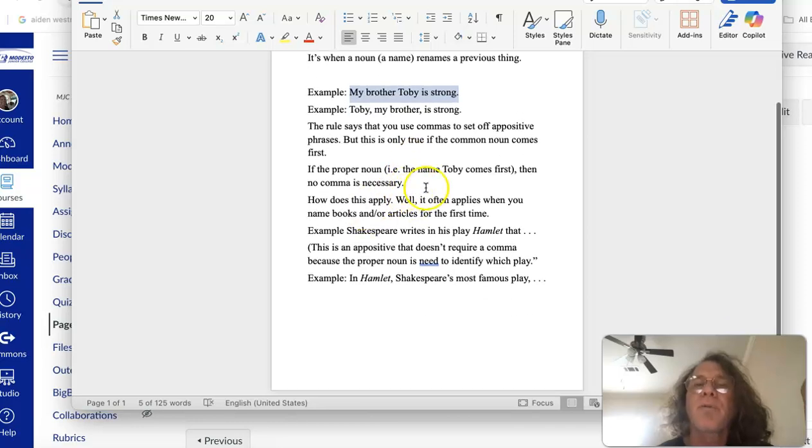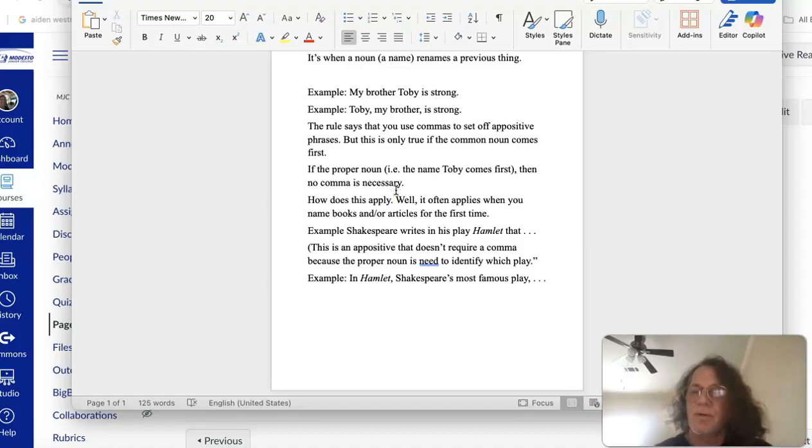So now, if we look at how it applies to our writing, how does this apply? We should ask that with a question mark. I'm a good editor, right? Well, it applies when you name books or articles the first time, which you're generally going to do in the introduction of your essay. Here's an example. Shakespeare writes in his play Hamlet that, okay, fine, this is great.